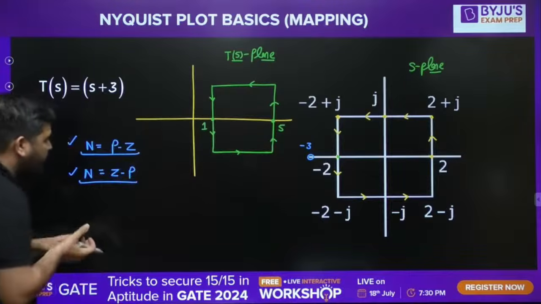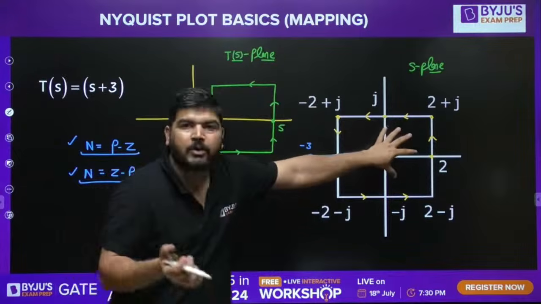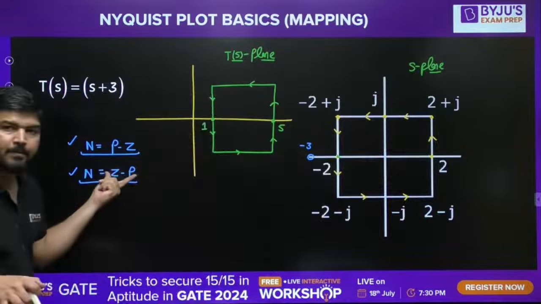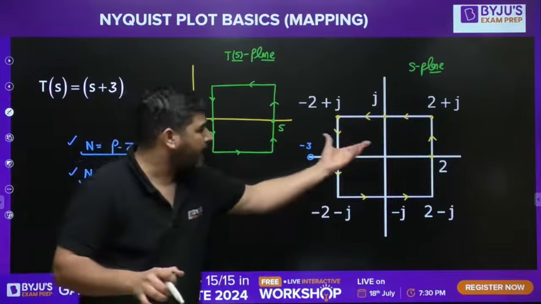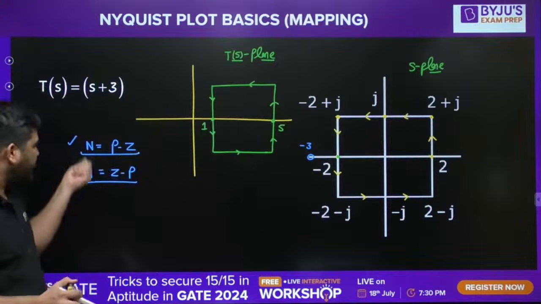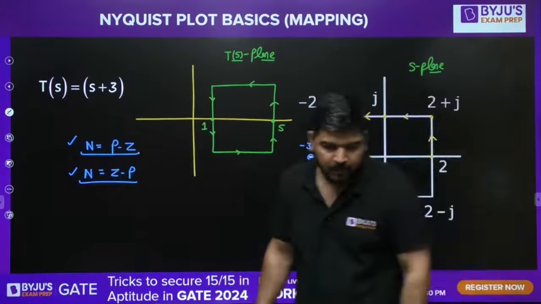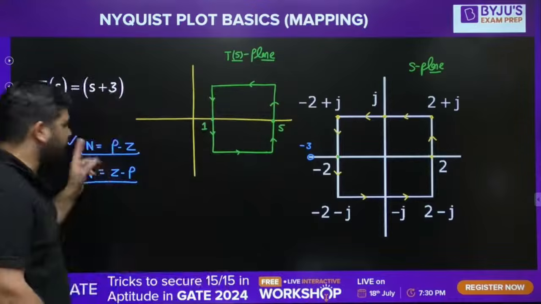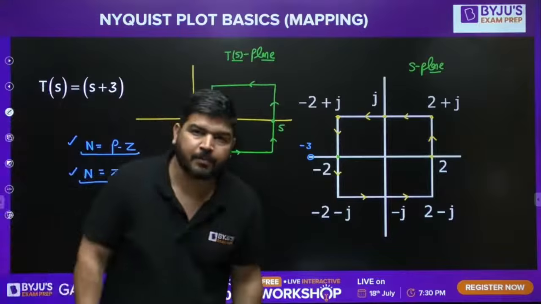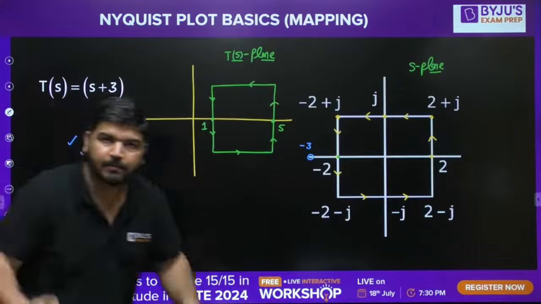Let's say zeros inside this contour are more than the poles, then we will use this formula. If poles are more inside this contour than the zeros, then we will use the other formula. It means N has to be positive. We want N to be positive. I hope it is clear. Either you use this formula or this formula, it doesn't matter.